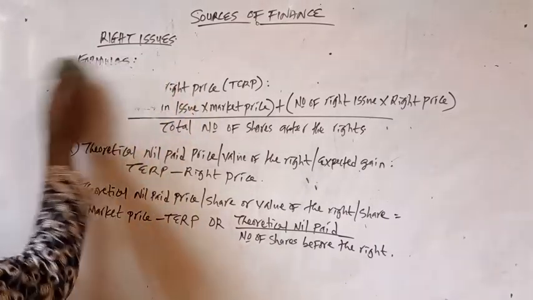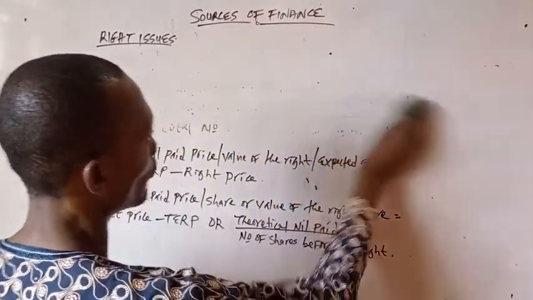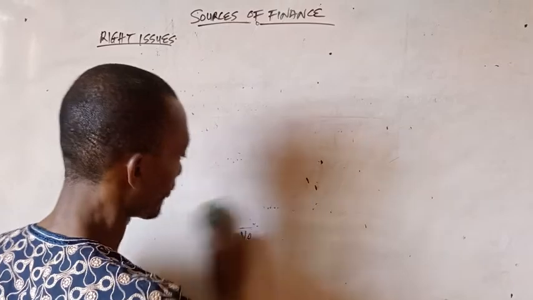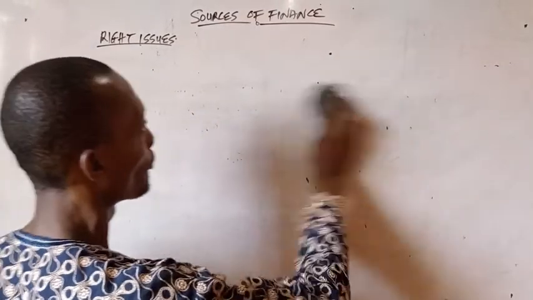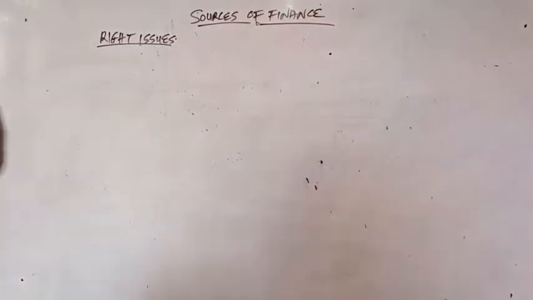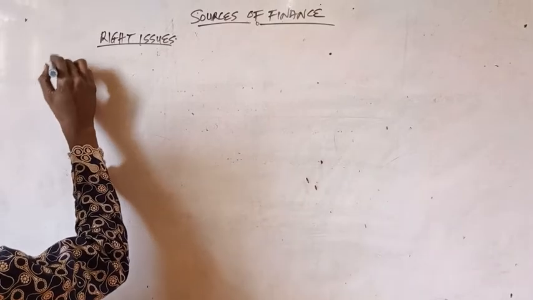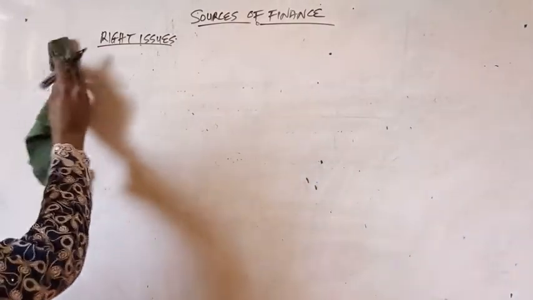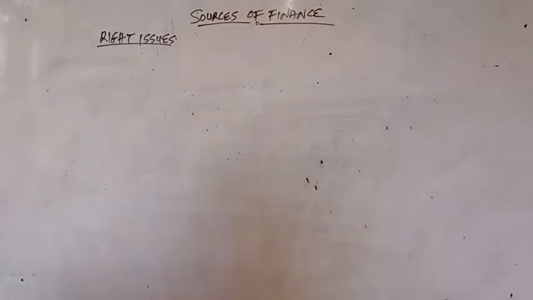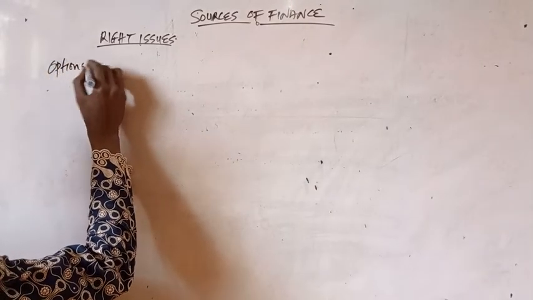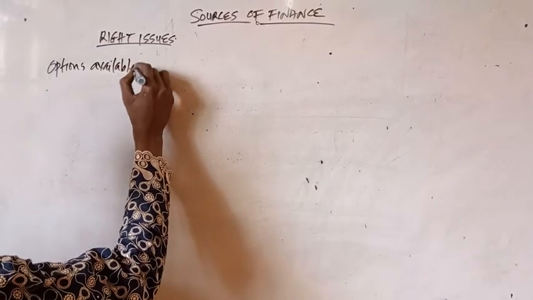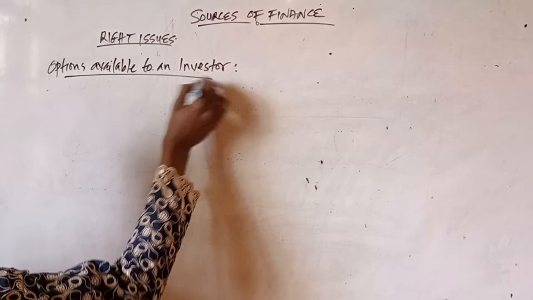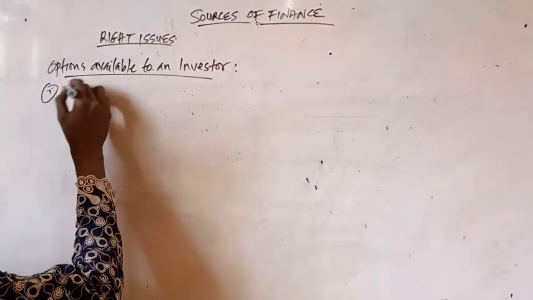So let's now look at the options available for an investor. Number one, mention is what? Subscribe to the right.